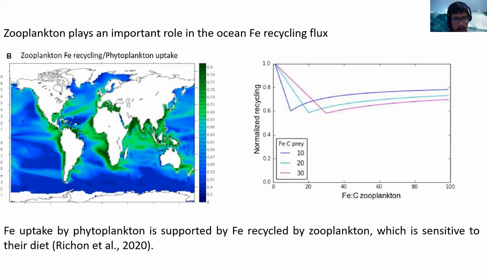Also, they showed that the iron recycling flux by microzooplankton is really sensitive to the food that zooplankton eat, and to the iron requirement, the maximum iron storage of microzooplankton. That is the iron stoichiometry of zooplankton.